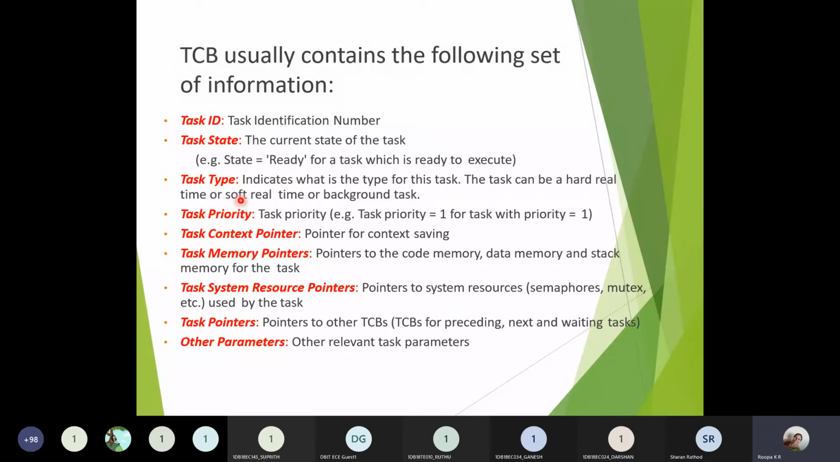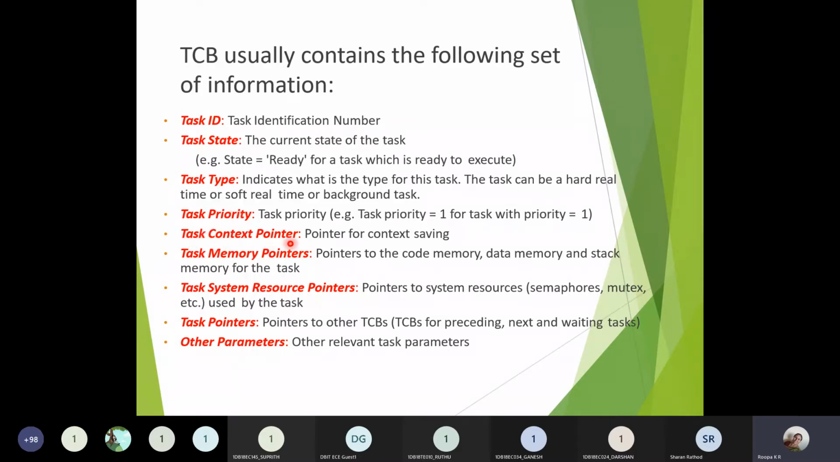Task type, whether it is a hard real time task or a soft real time task. Hard real time means if we have given an instruction through hardware, then it is called a hard real time task. If any instruction that you are getting from the operating system in terms of a program, then it is said to be a soft real time task type. Priority: each and every task will have its own priority, and that status will be stored in the task priority.